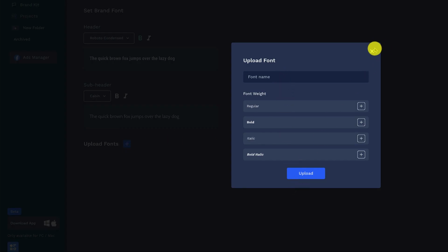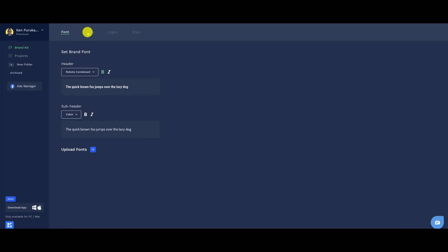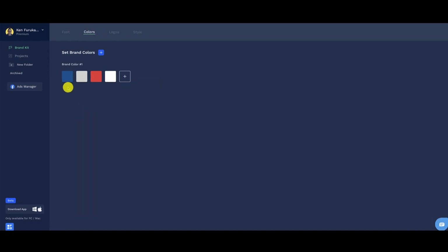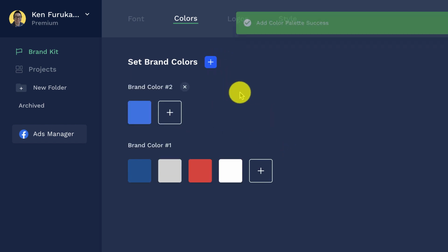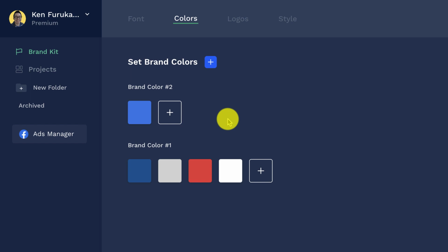So you can upload your own fonts into OFFEO. When it comes to colors, you can set your brand colors. Now you can see here I've included my brand colors, but you can also add other brand colors. So let's say if you are a freelancer and you want to create products or videos for your particular client, you can add in those brand colors and you can switch brand colors as you are creating content. This is super handy, super fast, and it'll change it across the board. So this is really a nice little feature here.